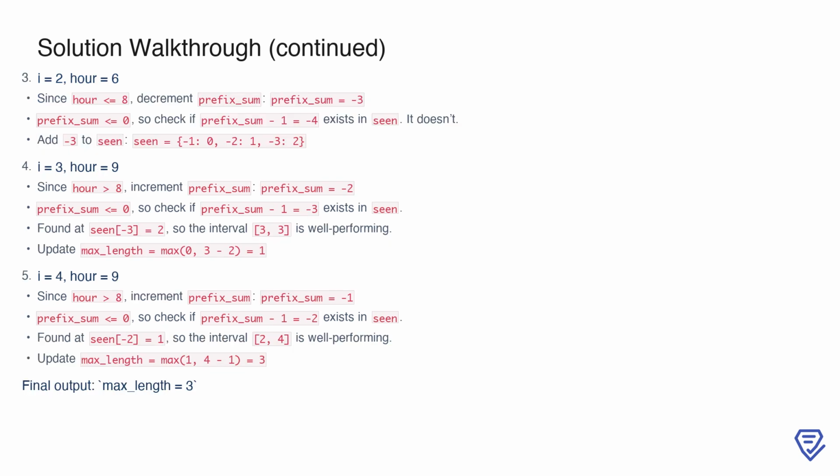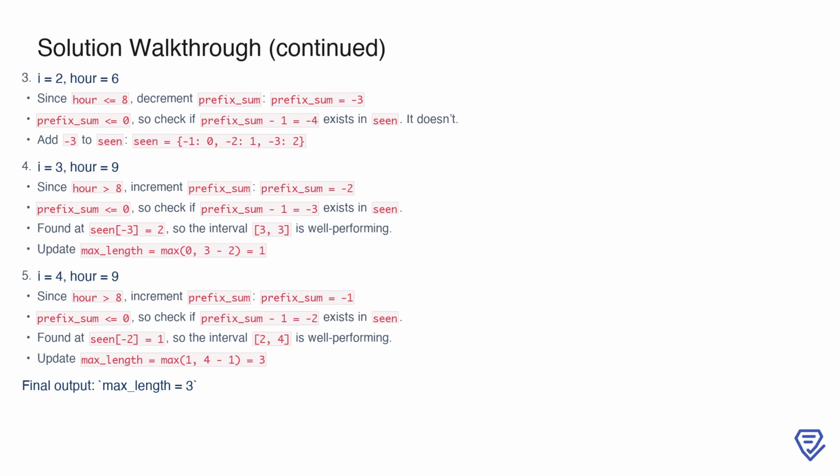At index 2, the hour is 6, another non-tiring day. We decrement prefix_sum to -3. Since prefix_sum is not greater than 0, we check if prefix_sum minus 1 equals -4 exists in seen, but it doesn't. We add prefix_sum equals -3 to seen, resulting in seen equals {-1: 0, -2: 1, -3: 2}.